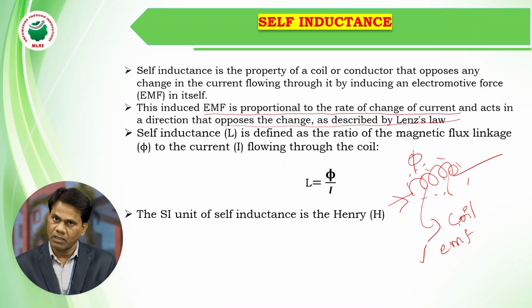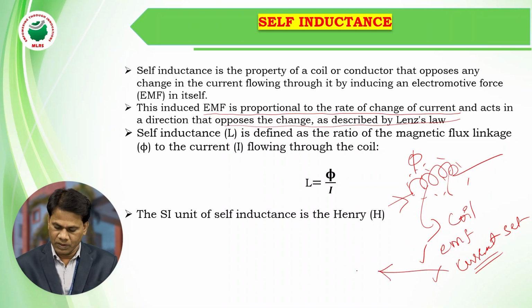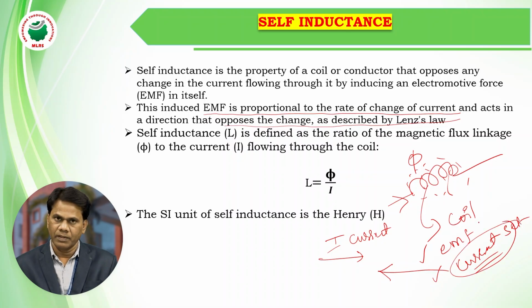Because of this self-induced EMF, a current is set up in the coil. This current opposes the current supplied to the coil. This is the effect in a coil, and here the cause is the applied current passing through the coil.